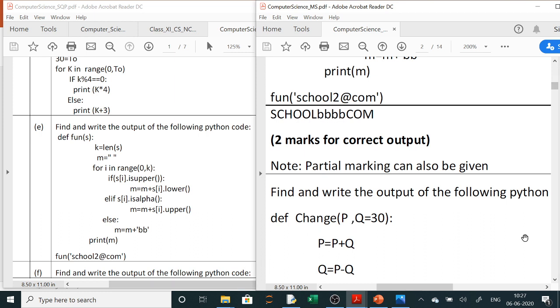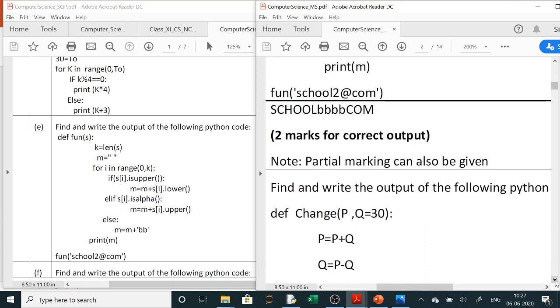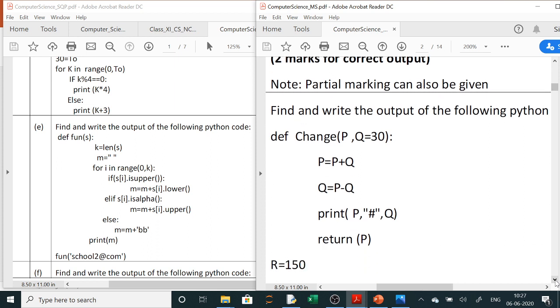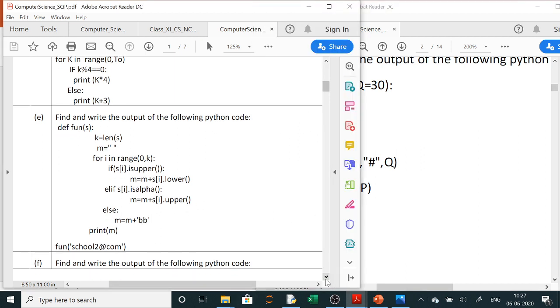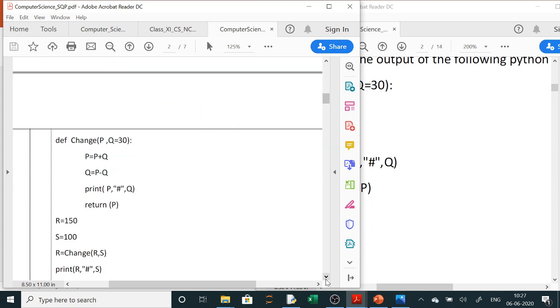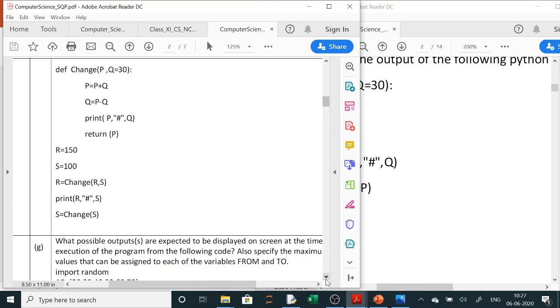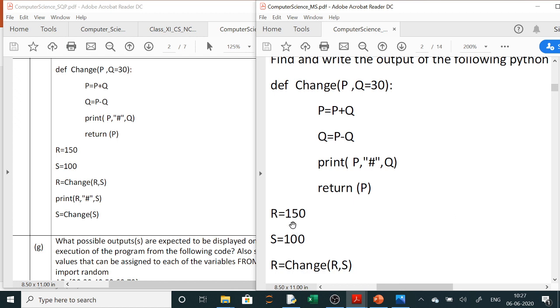Now next question is, we have to find and write the output of the following Python code. Now here a function is given and you are calling the function. Now question you can see from here. So this is your question, this is your function. Clear?